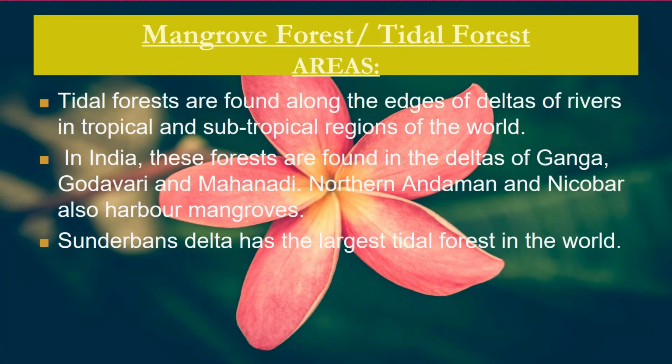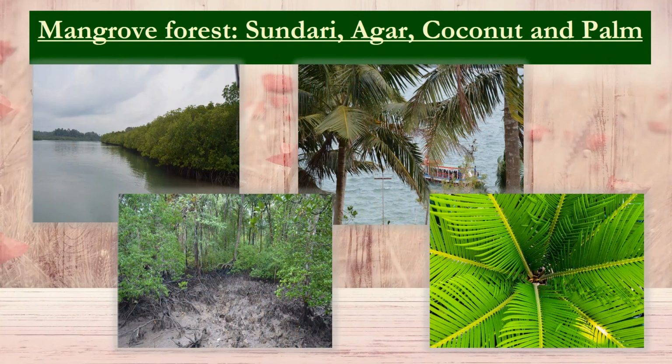Mangrove forests are found in the deltas of rivers in tropical and subtropical regions of the world. In India, these forests are found in the deltas of Ganga, Godavari and Mahanadi along the east coast. Northern Andaman and Nicobar Islands also have mangrove forests. Sundarban Delta has largest tidal forests in the world. Some trees which are found in mangrove forests are Sundari, Agar, coconut and palm.